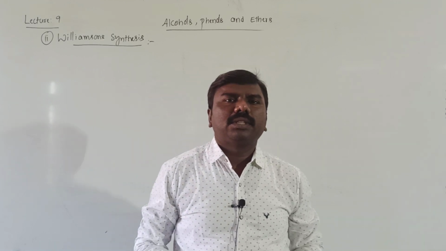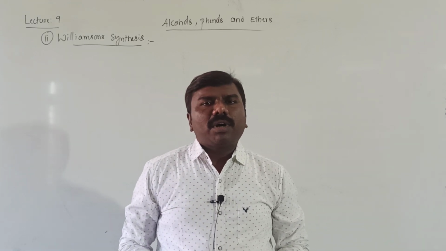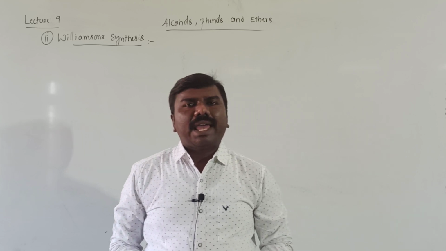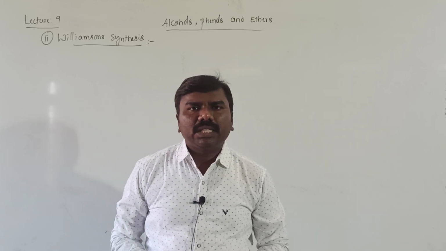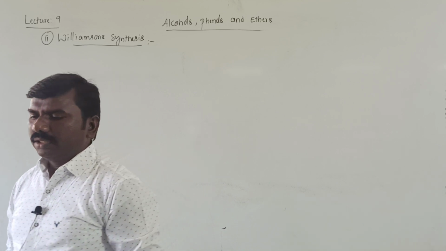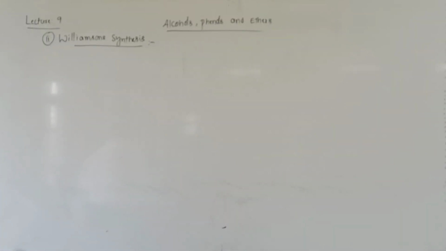Williamson synthesis is when sodium alkoxide is treated with alkyl halide, it gives ether in presence of dry ether. That is called which one? Williamson synthesis.